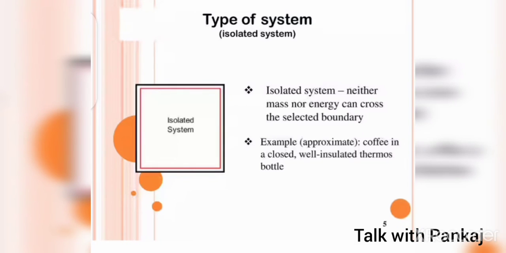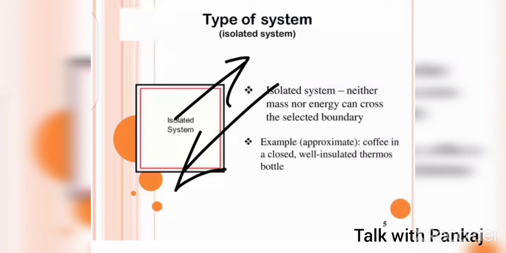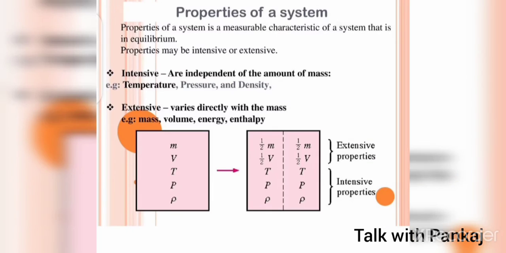The example of an isolated system is a thermos flask. There is no transfer of energy and no transfer of mass in it. So when we pour fluid in it, the cold fluid will remain cold and the hot fluid will remain hot. Now let us see the main properties of a system.